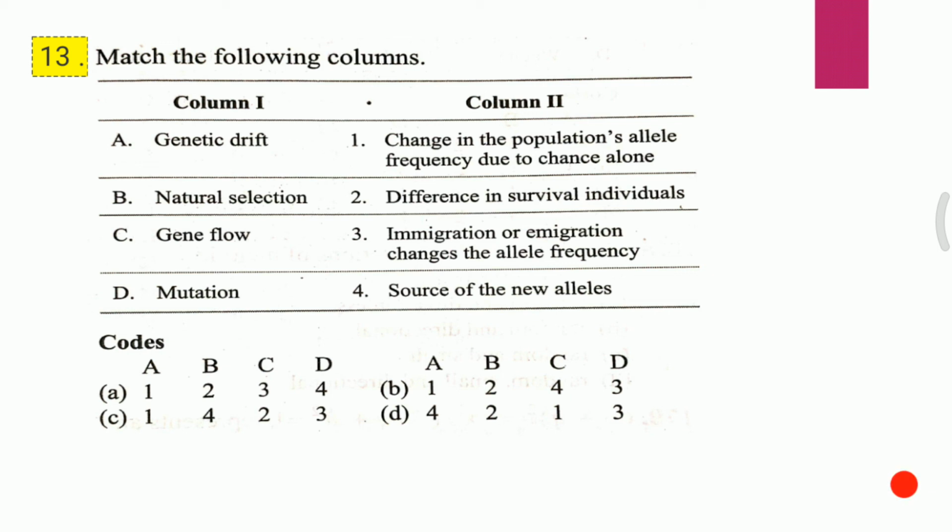B, A, B, C, D stand for first, second, fourth, and third. C, A, B, C, D stand for first, fourth, second, third. D, A, B, C, D stand for fourth, second, first, and third. The correct answer for the 13th question is A: genetic drift is change in the population's allele frequency due to chance alone, B for second, C for third, D for fourth.